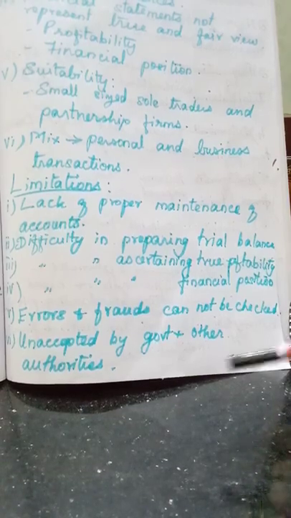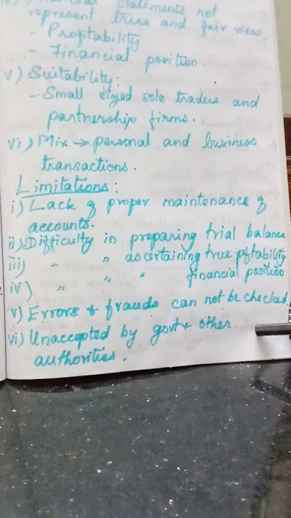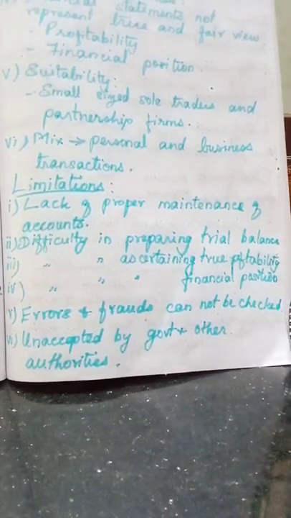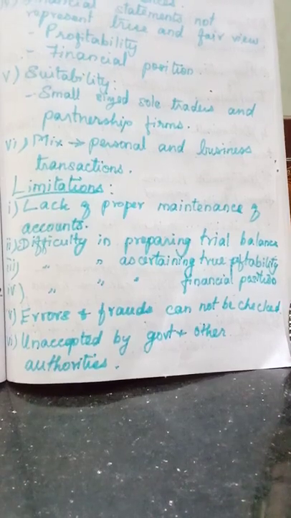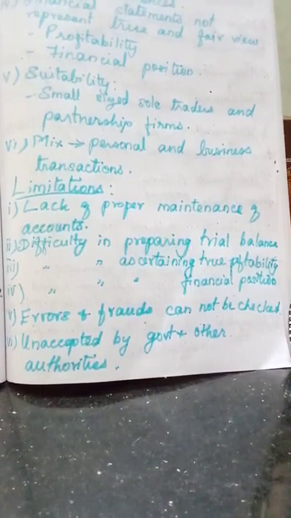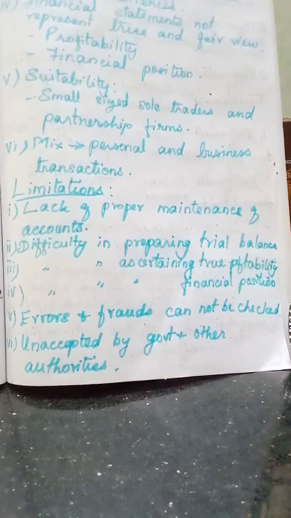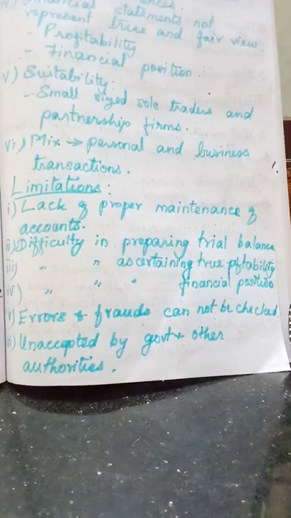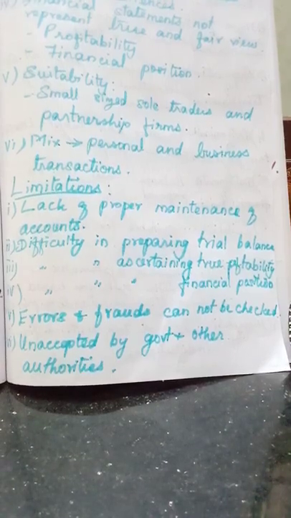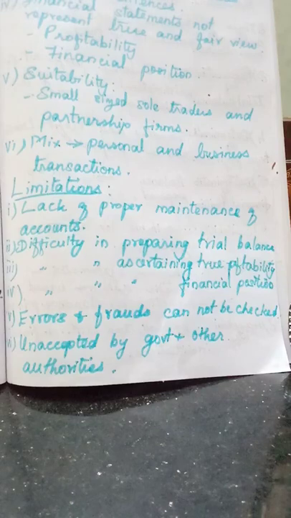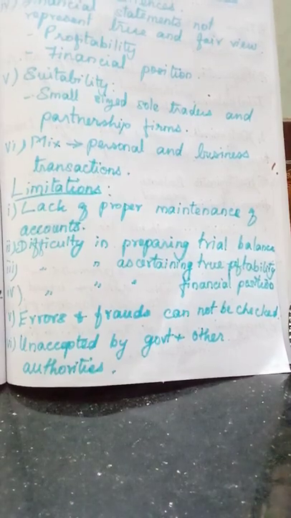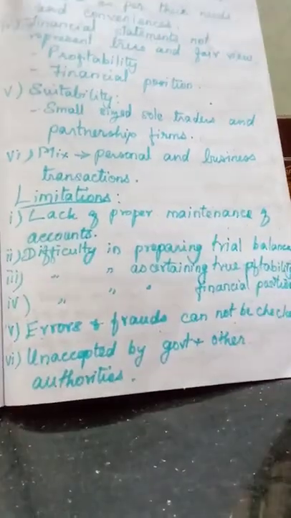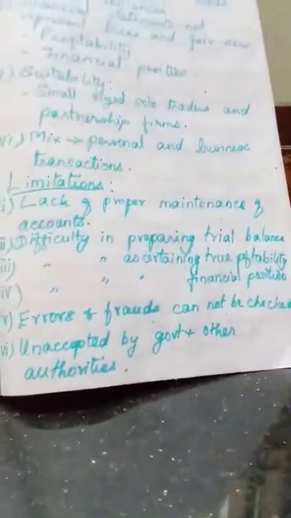Then the last point is, it is unaccepted by government authorities and other authorities. For income tax purposes, these records are not accepted by the government or by any other financial institutions. If we go to get a loan from the banks, they never accept accounts from incomplete records. Only if we maintain the final accounts as per the rules and regulations, they will accept. So it is unaccepted by the government and other authorities.